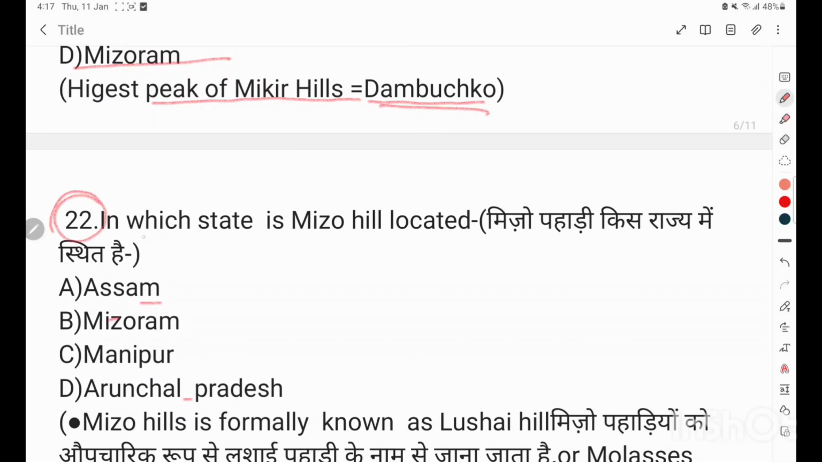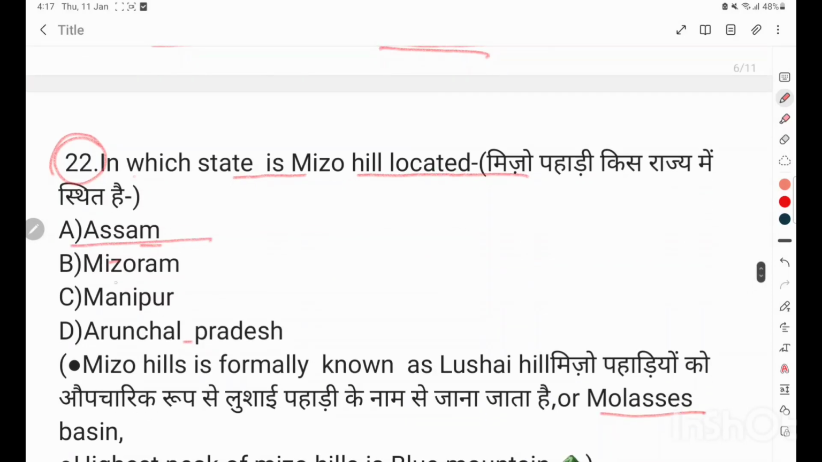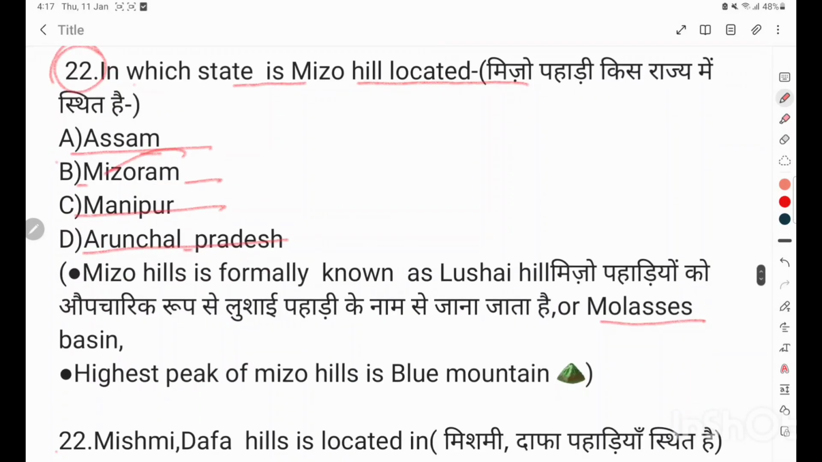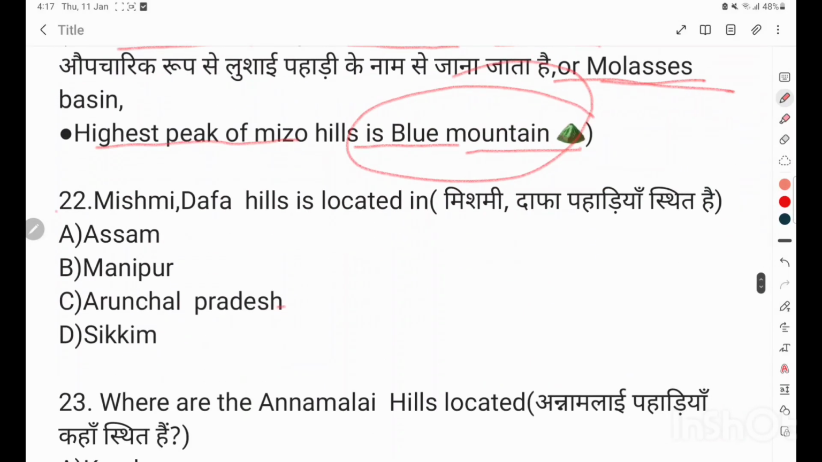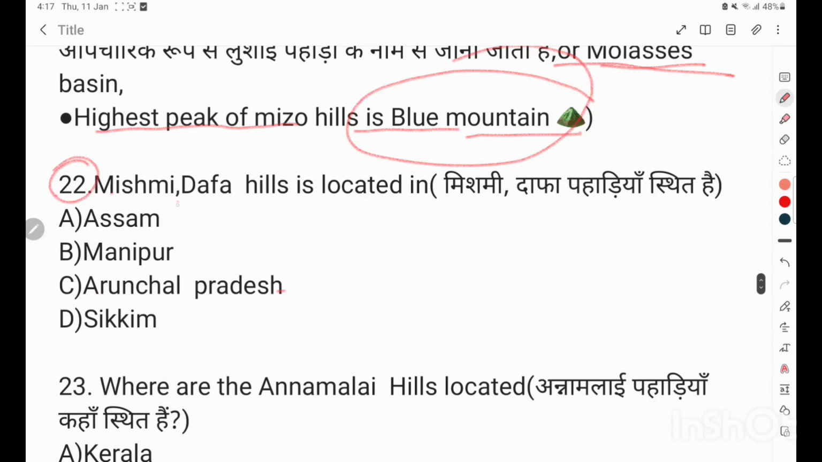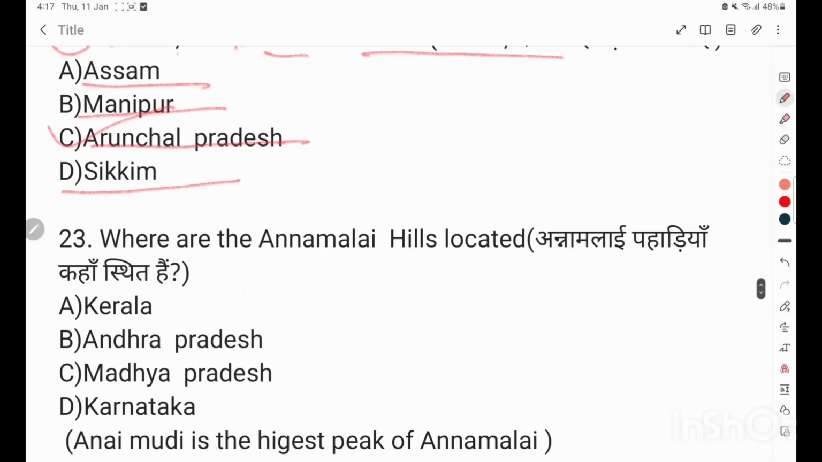Question number 22. In which state are Mizo Hills located? Assam, Mizoram, Manipur, Arunachal Pradesh. Correct answer is Mizoram. Mizo Hills, formerly known as Lushai Hills or Molassis Basin. Highest peak of Mizo Hills is Blue Mountain. Question number 23. Mishmi Hills is located in Assam, Manipur, Arunachal Pradesh, Sikkim. Correct answer is Arunachal Pradesh.